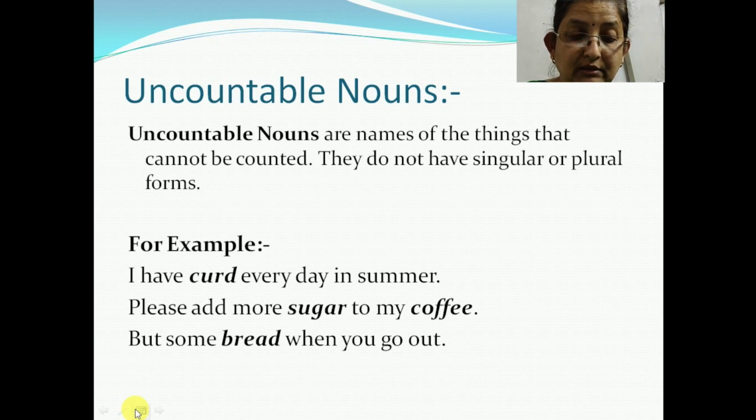We can indicate the quantity of uncountable nouns in two ways. For example, 2 kilos of sugar, 5 liters of water, 2 loaves of bread, a little rice, much happiness, some juice. Right? So this is the way to indicate the quantity of uncountable nouns.